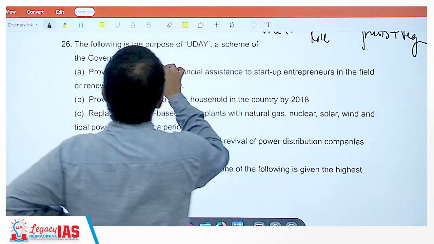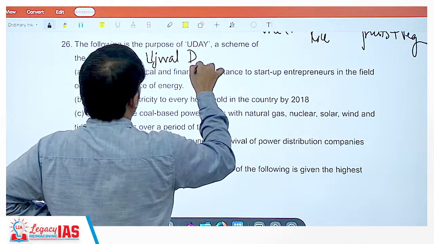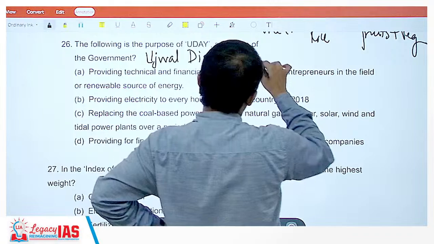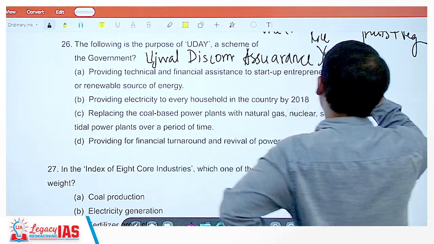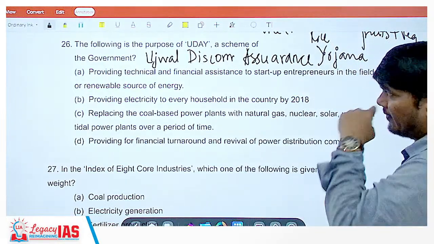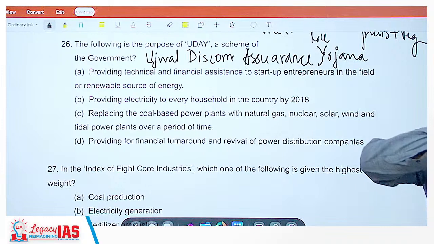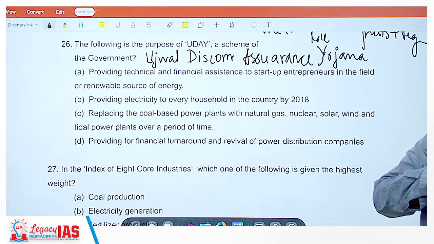The full form of UDAY is Ujjwal Discom Assurance Yojana. Okay. It's in the sector of electricity. For the discoms, the companies which distribute electricity.